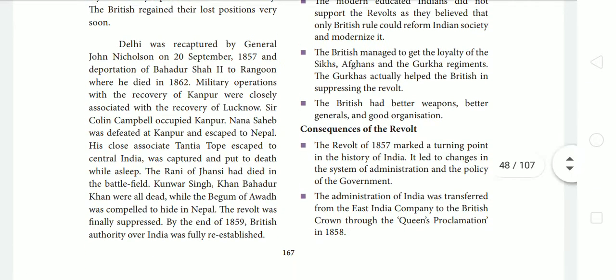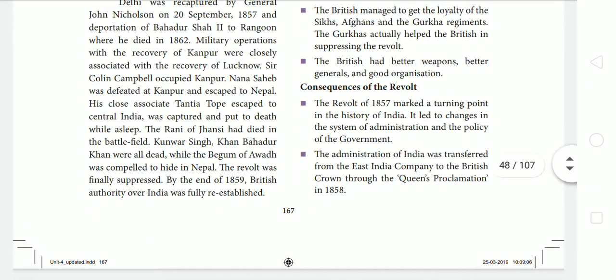Then the British managed to get the loyalty of the Sikhs, Afghans and Gurkha regiments. The Gurkhas actually helped the British in suppressing the revolt. So the British got help from Sikhs, Afghans and the Gurkhas. Then the British had better weapons, better generals and better organizational skill than our Indian leaders. So these are all the main causes for the failure of the revolt.